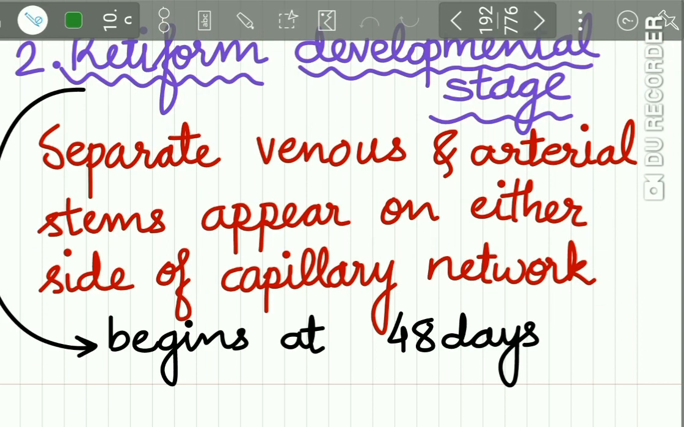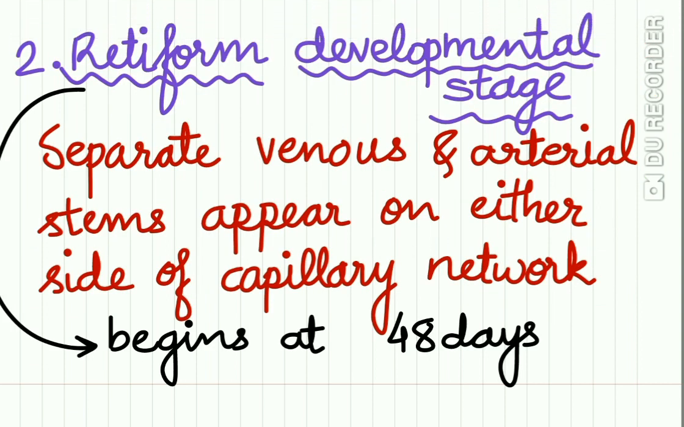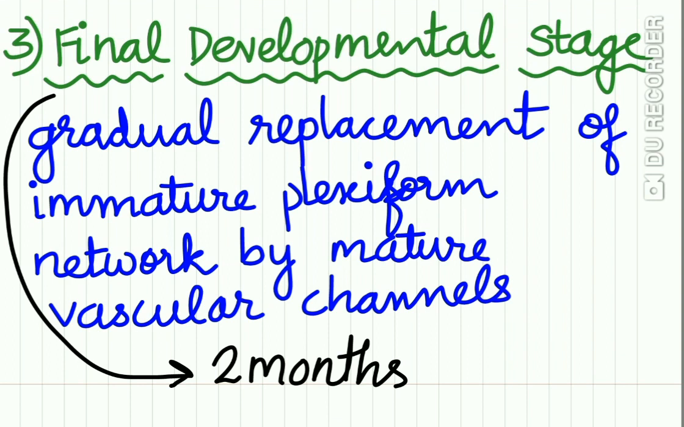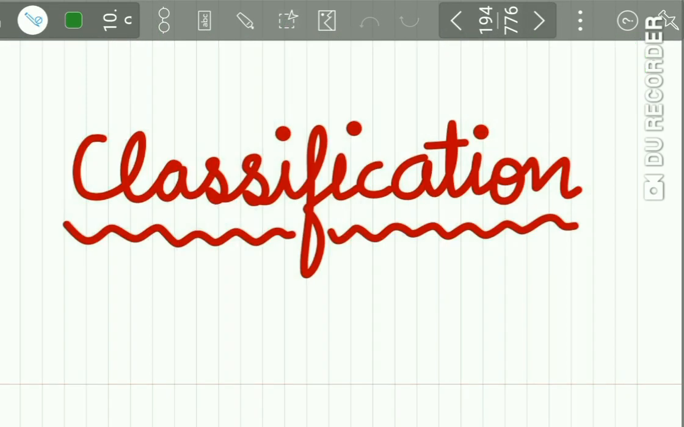In the retiform developmental stage, which begins at 48 days in utero, separate venous and arterial stems appear on either side of the capillary network. In stage 3, that is the final developmental stage, which starts at 2 months, gradual replacement of immature plexiform network by mature vascular channels occurs.